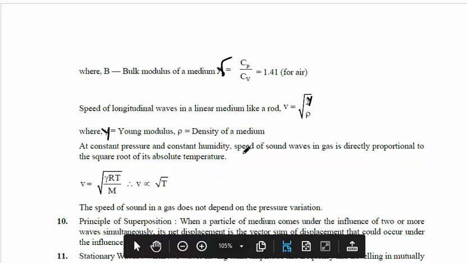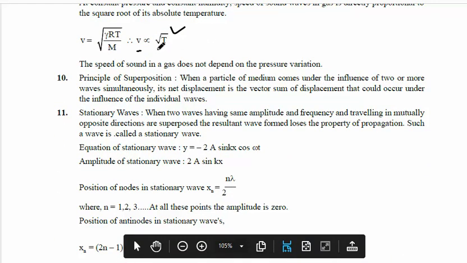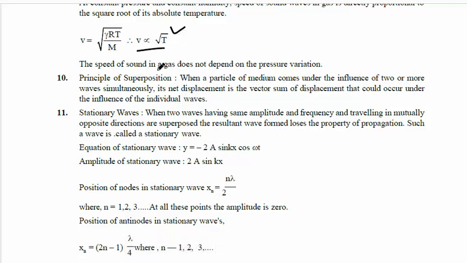At constant pressure and constant humidity, the velocity of sound in a gas is directly proportional to the square root of absolute temperature. Remember this point. Speed of sound in gases doesn't depend on pressure. It depends only on temperature, humidity of the medium, and wind affecting the sound. When wind blows, the speed of sound is also affected.